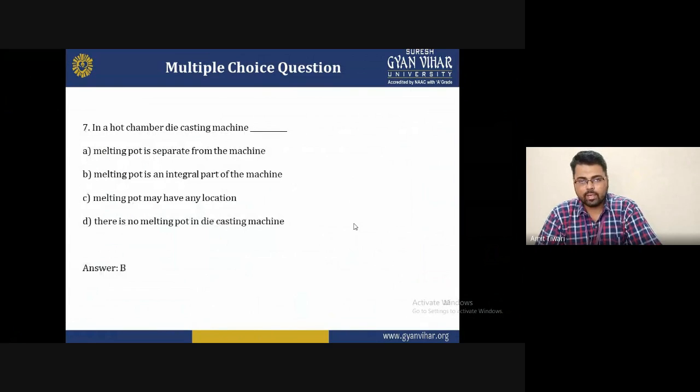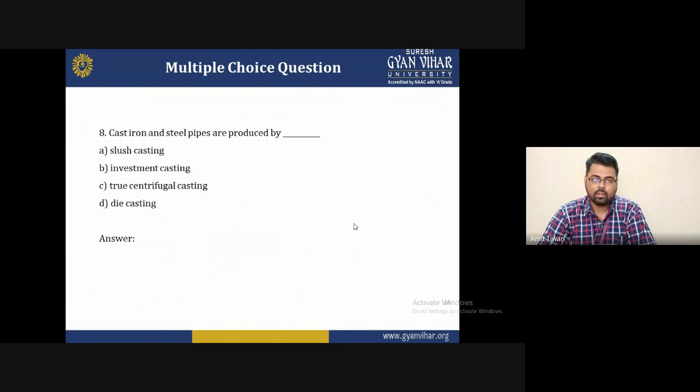The seventh question is: in a hot chamber die casting machine, the options are A melting pot is separated from the machine, B melting pot is an integral part of the machine, C melting pot may have any location, and D there is no melting pot in a die casting machine. So the correct answer of this question is B, melting pot is an integral part of the machine. So in a hot chamber die casting machine, the melting pot is an integral part of the machine.